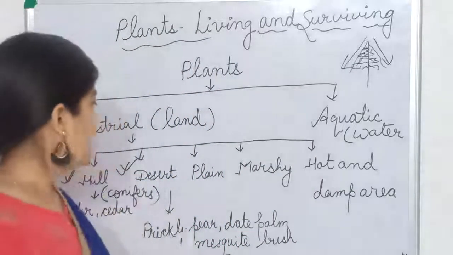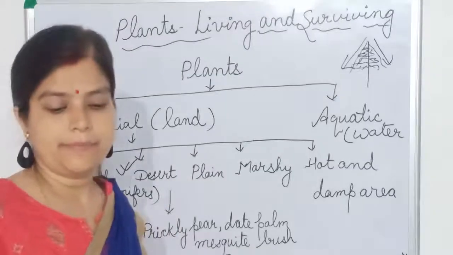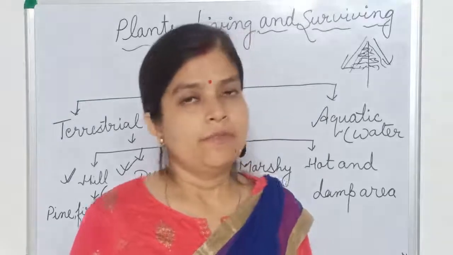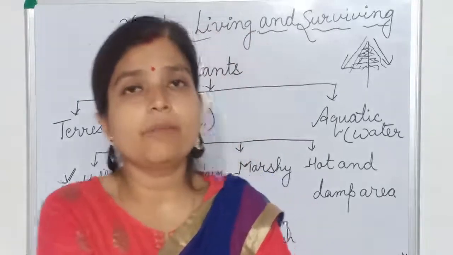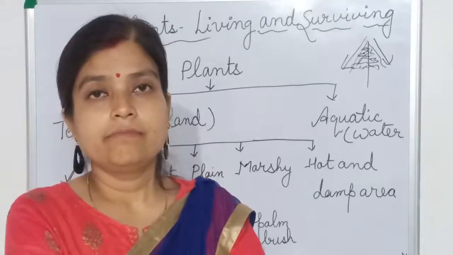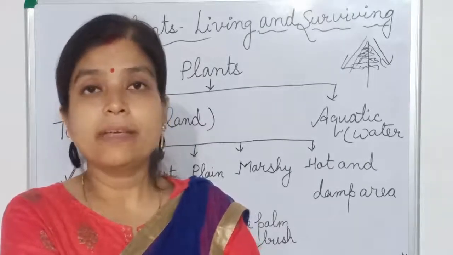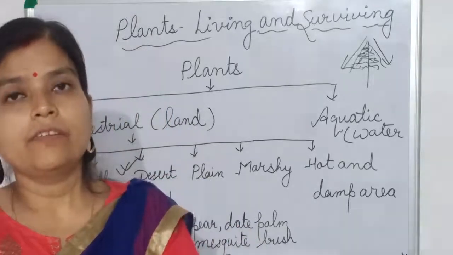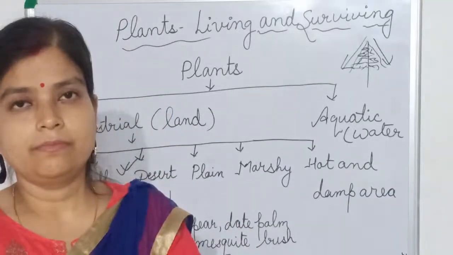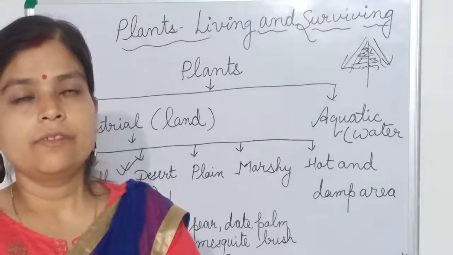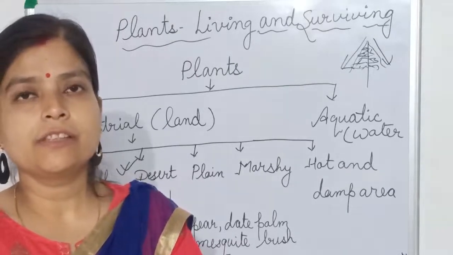Now next we will learn about a desert plant. So in the desert, what is the problem in the desert? You know about that? The very big problem in the desert is that they have less water. They have to survive in a condition where there is a deficiency of water.